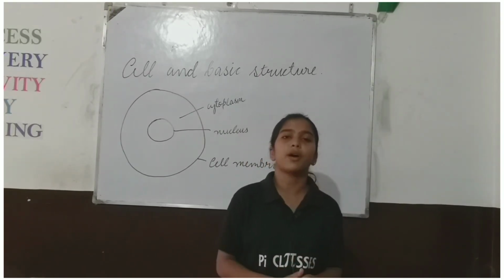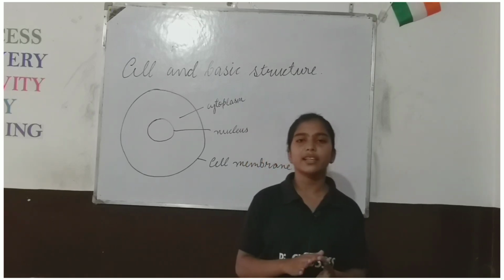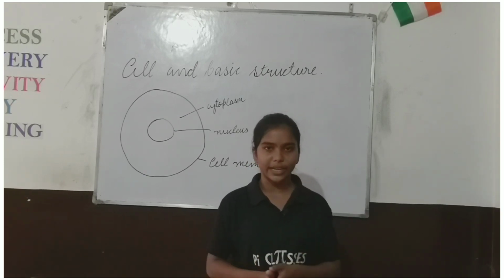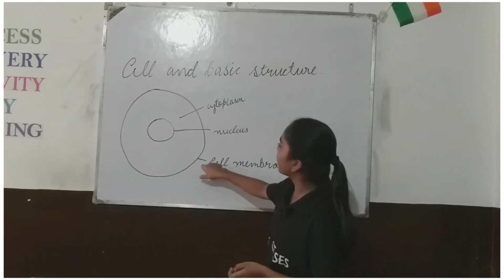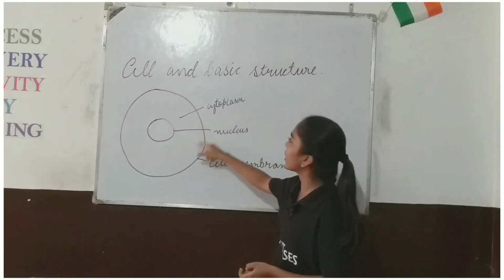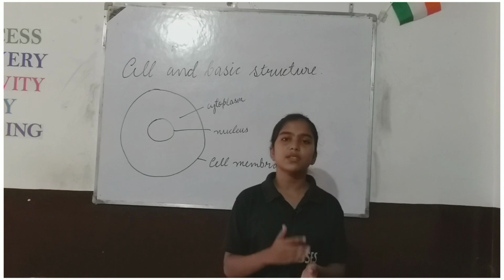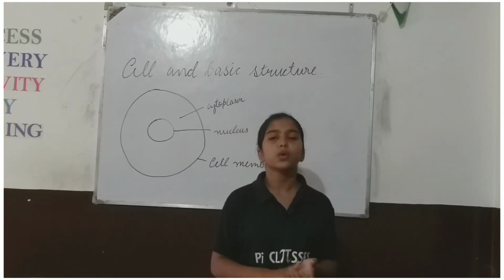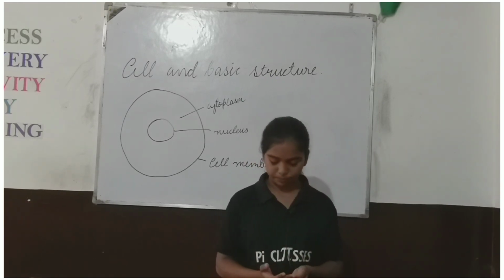Next I will be talking about the cytoplasm. The cell is made up of a dense, viscous and colloidal solution or mass that is known as the cytoplasm. It is present between the cell membrane and the nuclear membrane. This whole fluid area is known as the cytoplasm. It is a colloidal solution made up of organic compounds, those are carbohydrates, proteins, lipids, and it is a true solution of minerals.